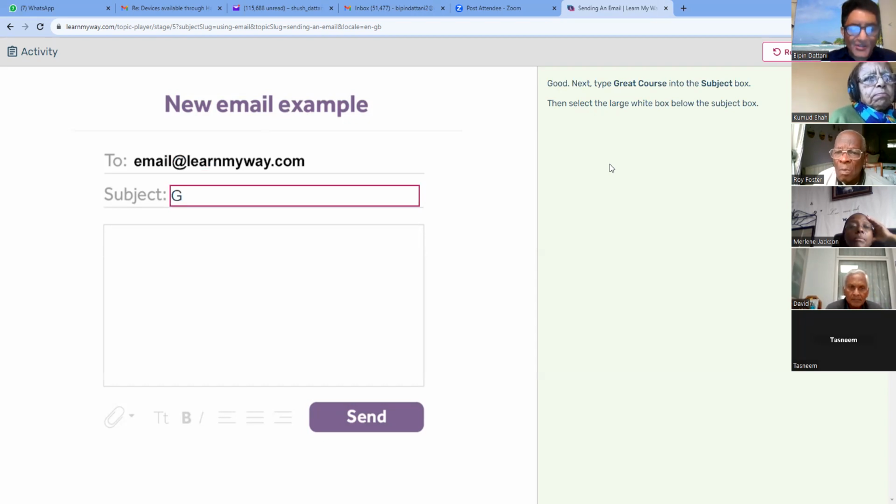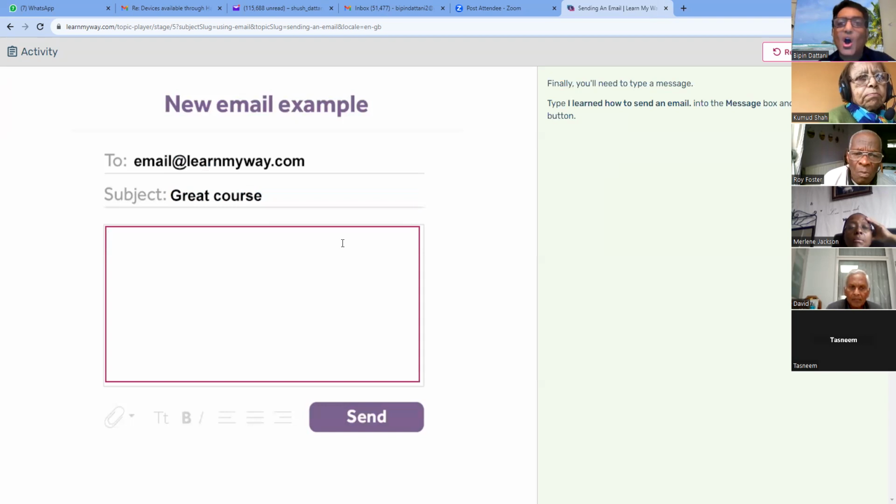So you have to type exactly what it's telling you to do. Capital G, R-E-A-T, space, capital C, O-U-R-S-E, exactly what it told you to do. If you don't do it exactly like that, it won't let you go on any further, okay? It then says, then select the large white box below the subject box. If I'd made a mistake, it won't let me select it. So let's see if I made a mistake.